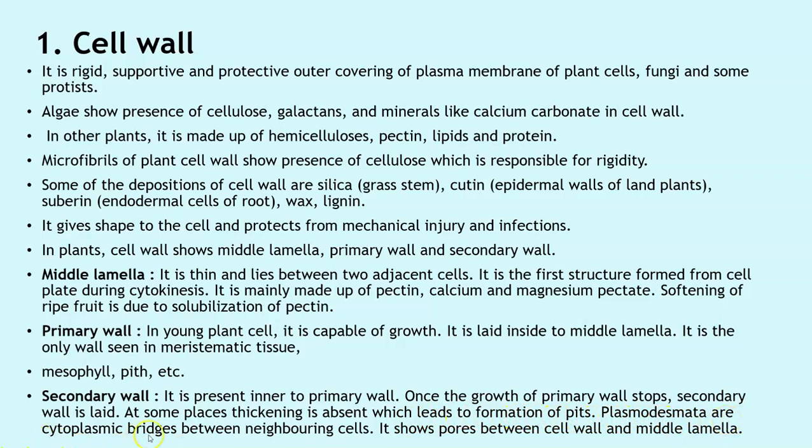Plasmodesmata are the cytoplasmic bridges between neighboring cells. When there are two cells adjacent to one another, they are connected to one another with the help of a bridge, and that bridge is called a cytoplasmic bridge. It shows pores between the cell wall and middle lamella.